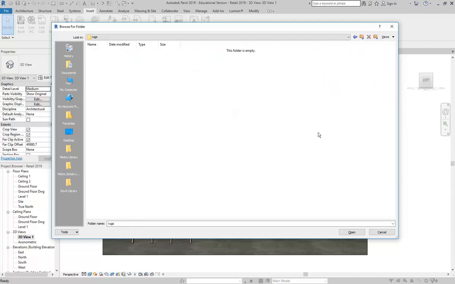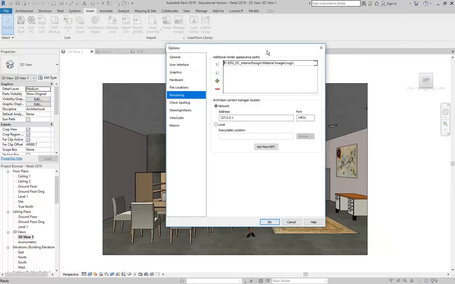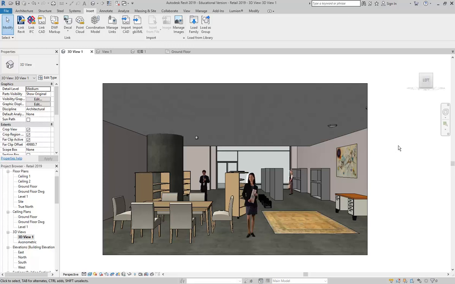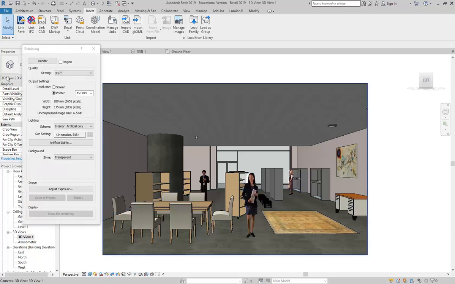Let's just pretend that it can't find my rugs images, and this will just force it to always look there. So often you'll have your own group of textures, and you can just keep all of those in one folder, and again, if Revit isn't finding them, just point it to that folder with that same option. And so now, of course, when I go to render, it'll definitely show all of those things.